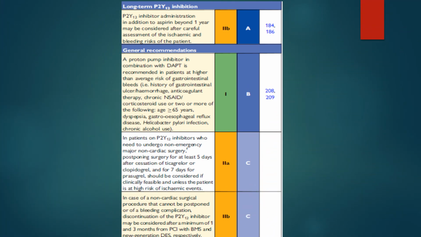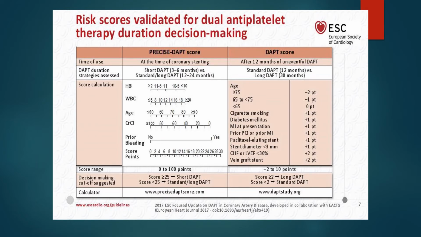P2Y12 inhibitor administration in addition to aspirin beyond 1 year may be considered after careful assessment of the ischemic and bleeding risk of these patients. And we have to implement a risk score to make a precise decision to continue your antiplatelet therapy after 12 months or not. There are two scores mentioned in the European Society of Cardiology guidelines.